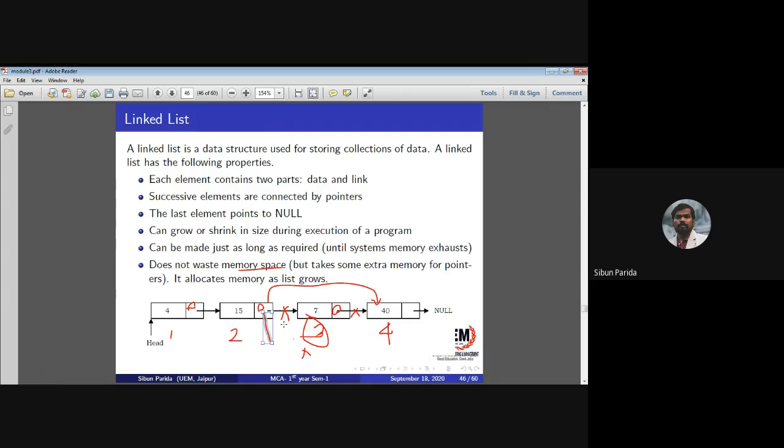I am repeating again: if I have to delete node 3, I have to first delete these 2 links. Then, because the linked list has to be connected, 2's next part will be connected to 4's data part. Then this node can be easily freed. We will discuss this in a short span of time.